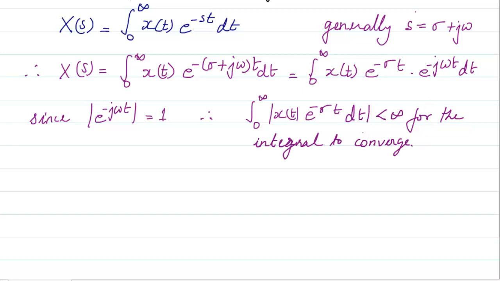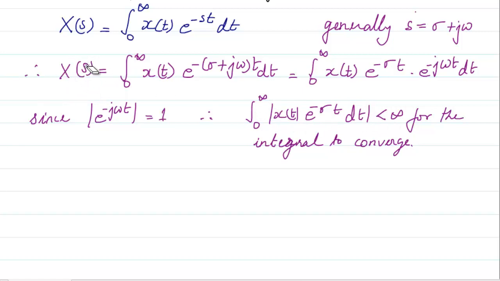So generally speaking, this x of s will be found only if this portion converges, that means for the sigma value, e raised to power minus sigma t, this whole integral should converge. Then only we will have the x of s value.